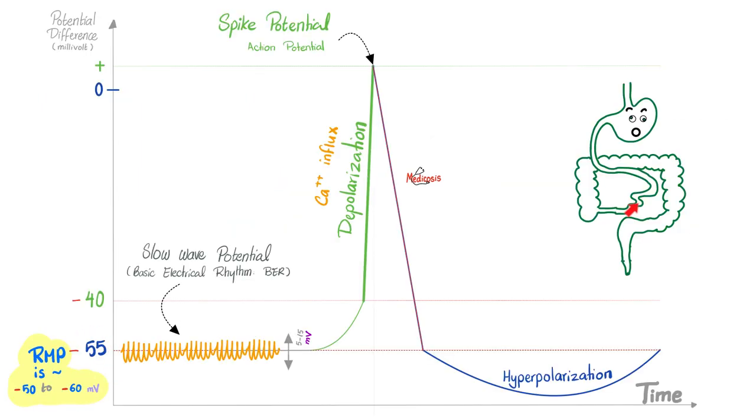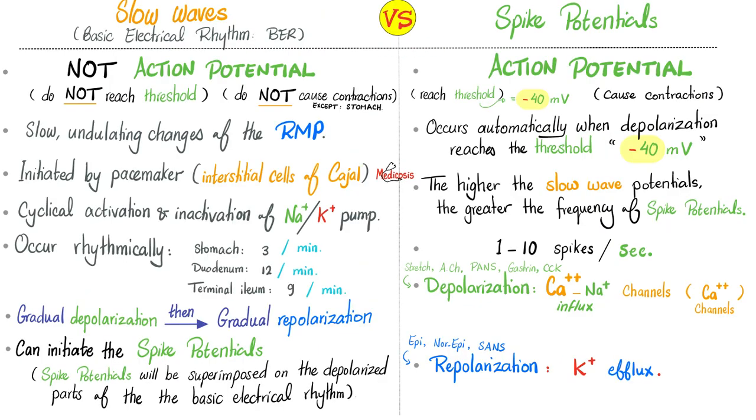Look at that. Here's the resting membrane potential of my gut. It's between -50 and -60. Let's say -55. And then who's that humming in the background? Slow wave potential. Do they reach threshold? No, they do not reach the threshold. They did not reach the -40 millivolts. They are here undulating up and down, up and down, up and down until one of them reaches threshold and boom, we have the spike potential. Depolarization is caused by calcium influx. Repolarization is caused by potassium efflux. And there you go, the comparison. Slow waves versus spike potential.